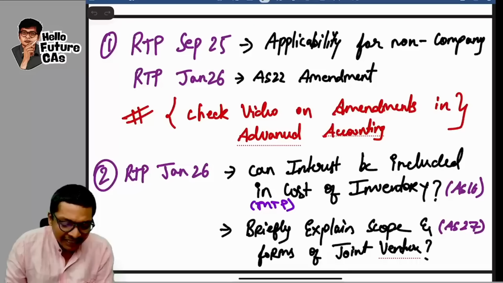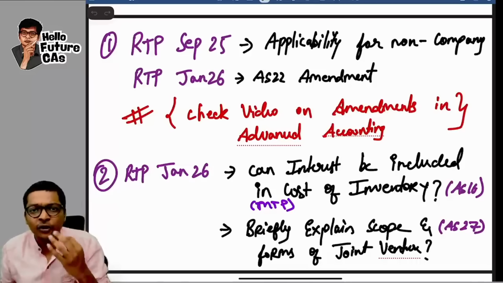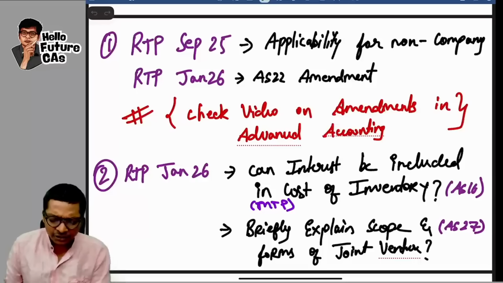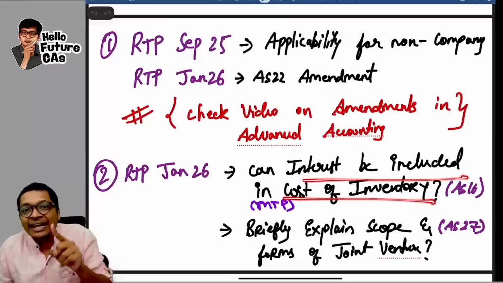The next one, in our latest RTP Jan 26, always be careful of the latest RTPs, guys. The first question in that is, can interest be included in the cost of inventory?